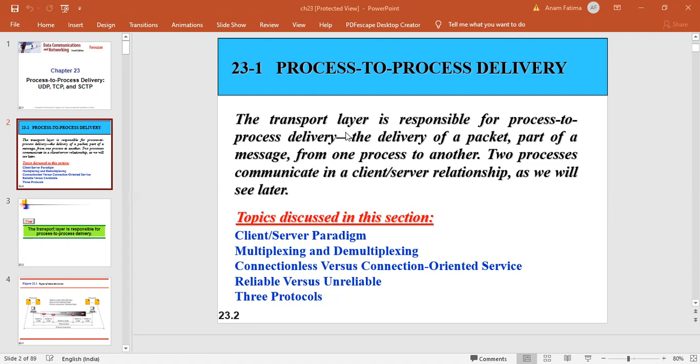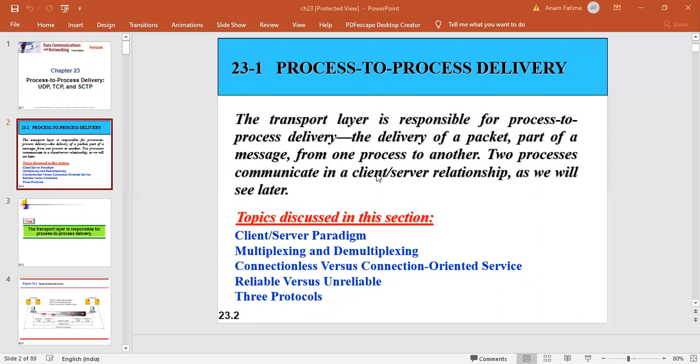Once it has reached the destination, we have to decide which process this particular packet is for, because at both systems there are a number of processes executing. So the transport layer is responsible for process to process delivery. That is, you have to decide which process the data packet is meant for.